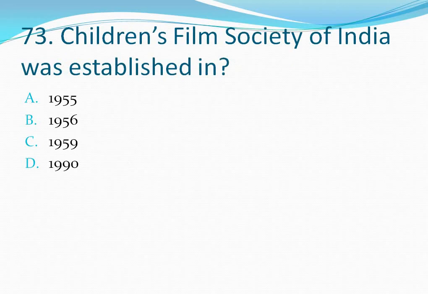Question number 73. Children's Film Society of India was established in. Your options are option A 1955, option B 1956, option C 1959, option D 1990. So Children's Film Society of India was established in 1955. So the correct answer is option A. Let's move to the next question.